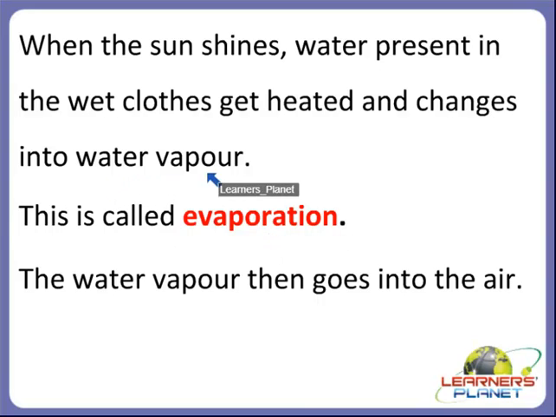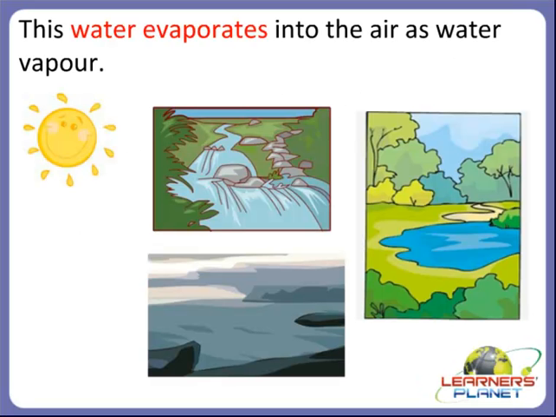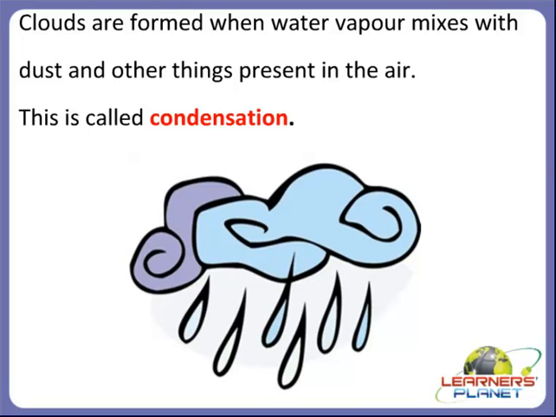When water changes into water vapor, it is called evaporation. The water vapor then goes into the air, right? In the same way, the sun heats up the water from rivers, ponds, lakes, oceans and plants, and this water evaporates into the air as water vapor, right?